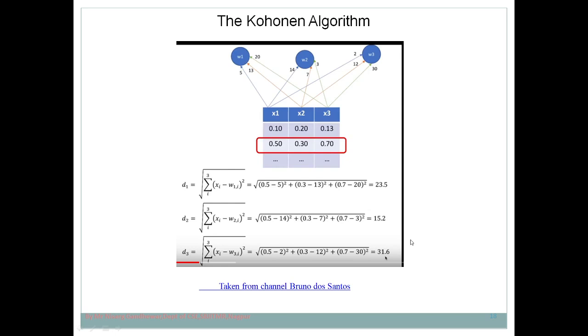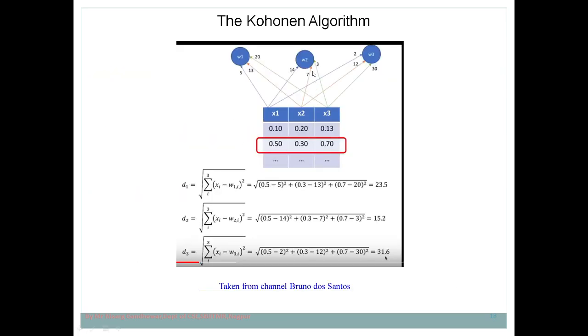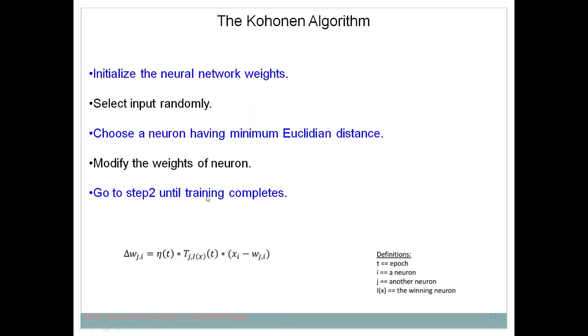Out of these three, which one has the minimum, or optimum, Euclidean distance? In this case I choose the neuron having the minimum Euclidean distance, so obviously I will select the neuron O2, the second neuron, because it has the minimum Euclidean distance. I have completed the selection, and now the next step is what?